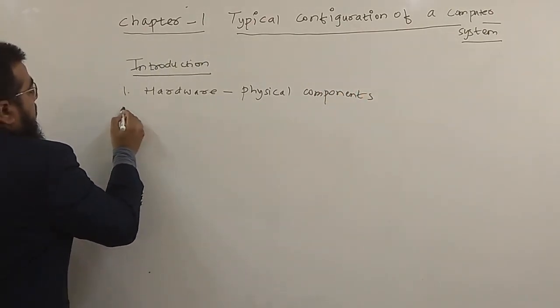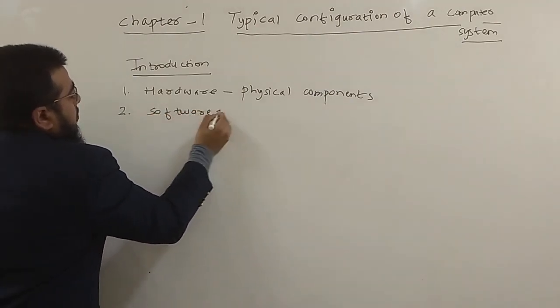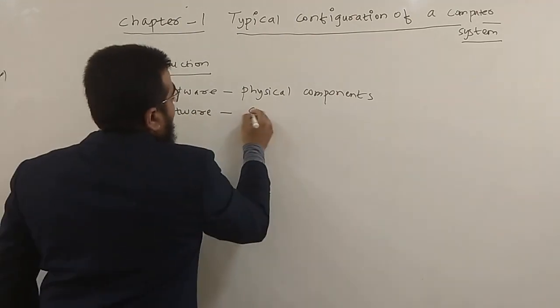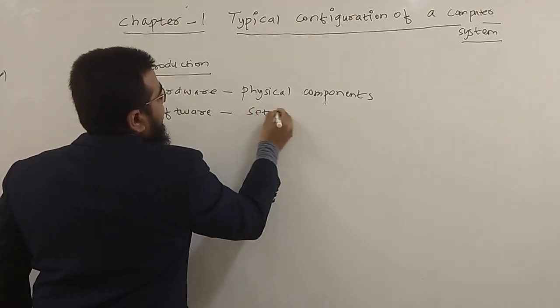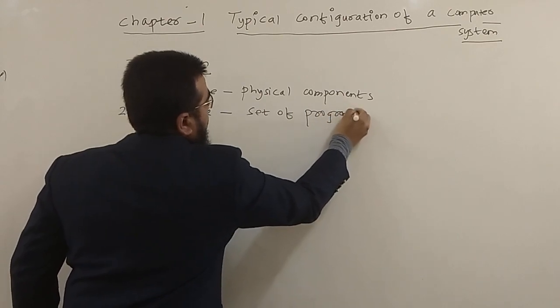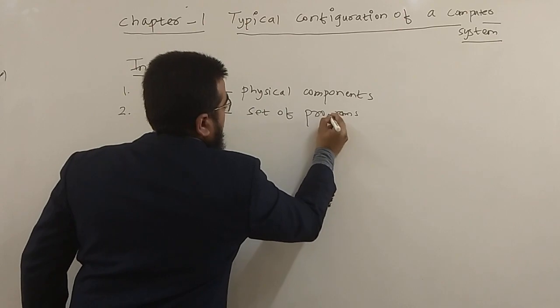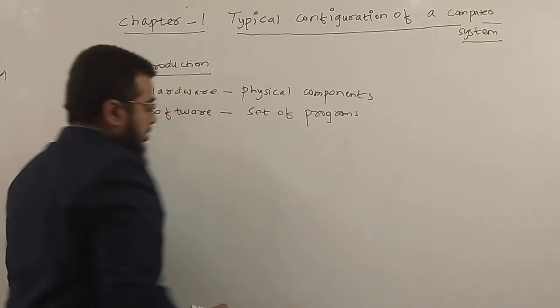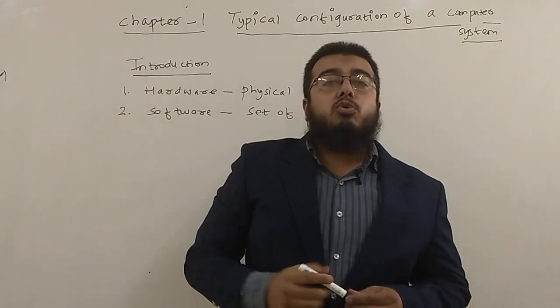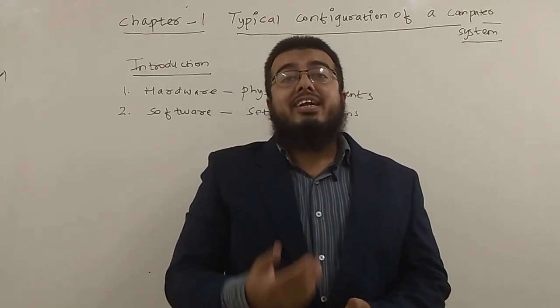Second is, what is software? Software is a set of programs which is given to the computer to perform a specific task.